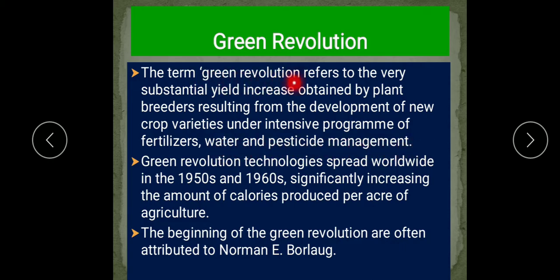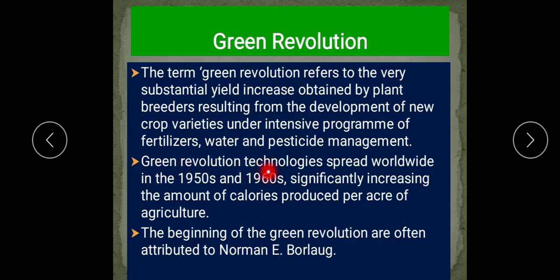So the green revolution is meant to increase the yield from the crop. And how is it done? By developing new crop varieties under an intensive program of fertilizers, meaning the type of fertilizer, when and how to use it, water and pesticide management. So by using all these techniques we increase the yield.